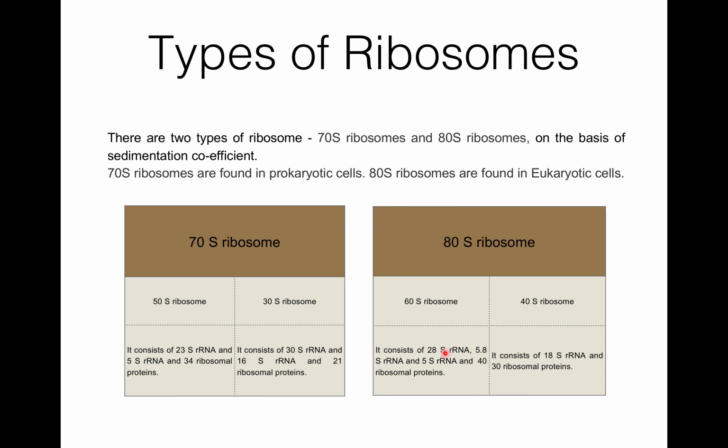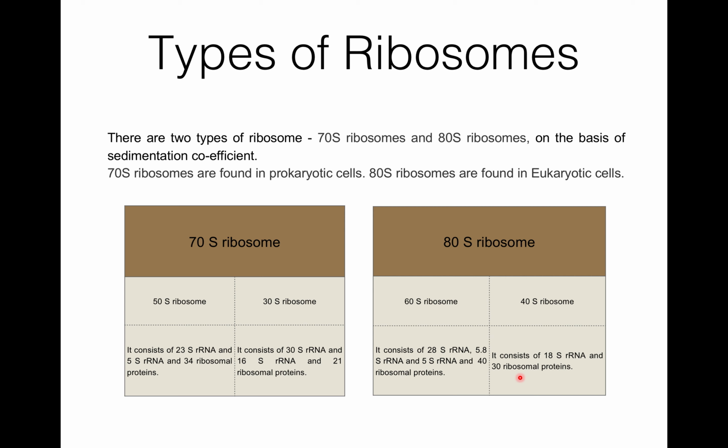60S ribosome consists of 28S rRNA, 5.8S rRNA and 5S rRNA and 40 ribosomal proteins, while 40S ribosome consists of 18S rRNA and 30 ribosomal proteins. So this is about the 70S ribosome and the 80S ribosome.